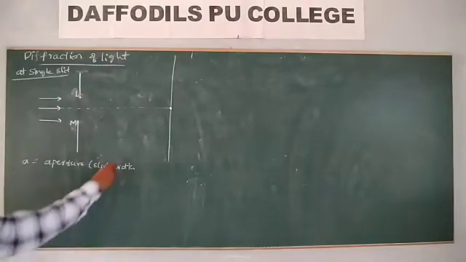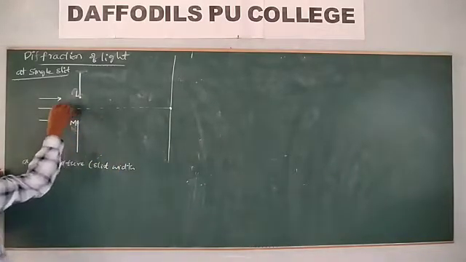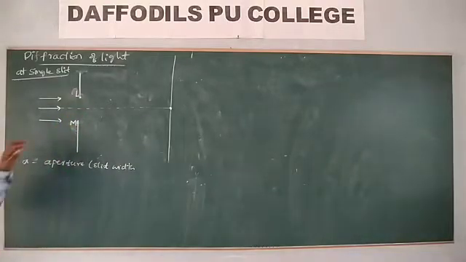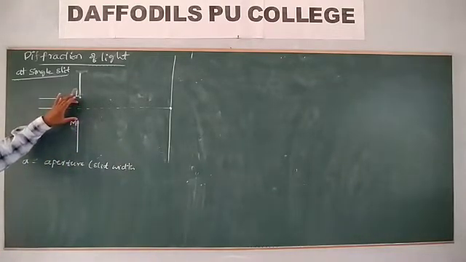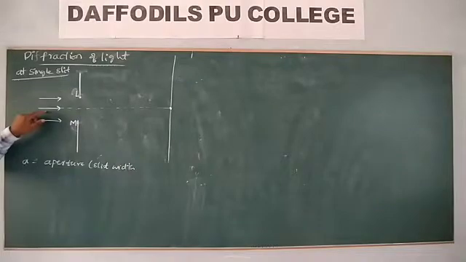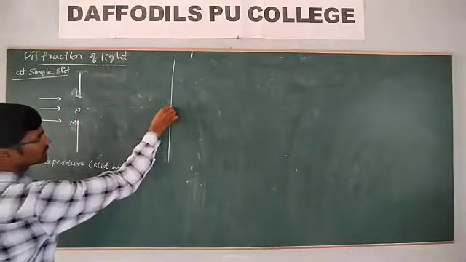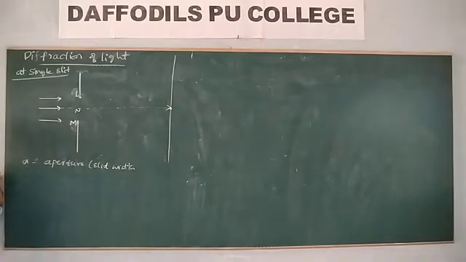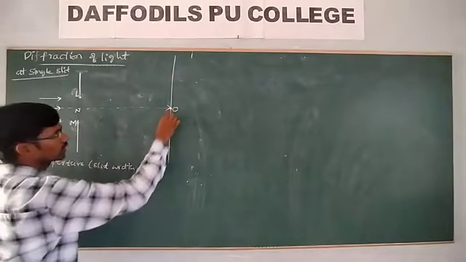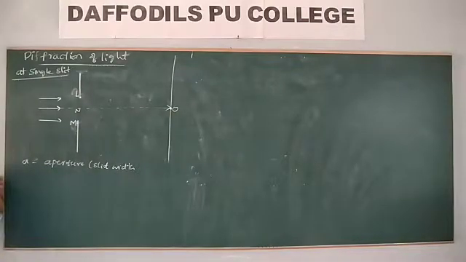That means these light waves will be diffracted at this aperture, and the light waves which are coming right at this point touch the screen at this point, which we call the central point.